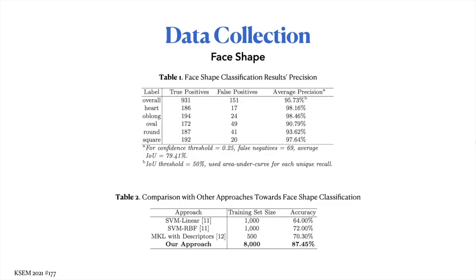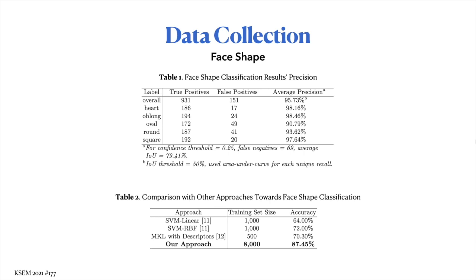The result of our face shape classifier is quite optimistic. If you take a look at table 1, you can see that the overall precision of our classifier is around 95%, with the highest 98% precision in heart shape and oblong shape faces, and the lowest 90% precision in oval shape faces.